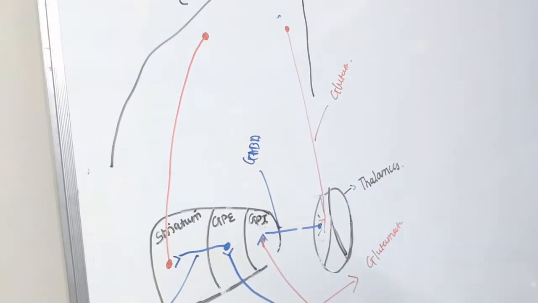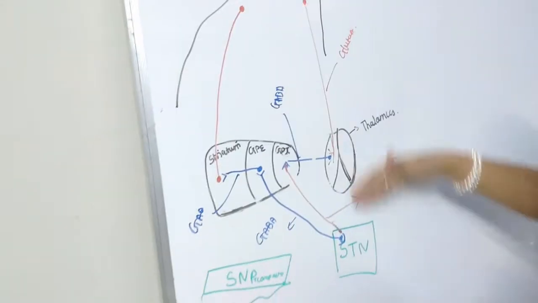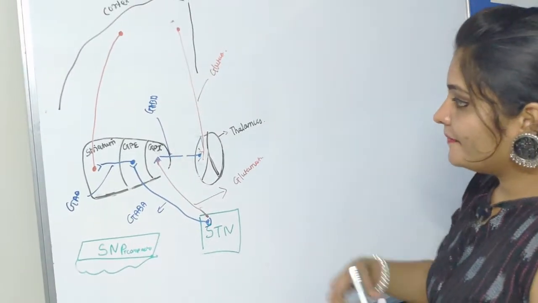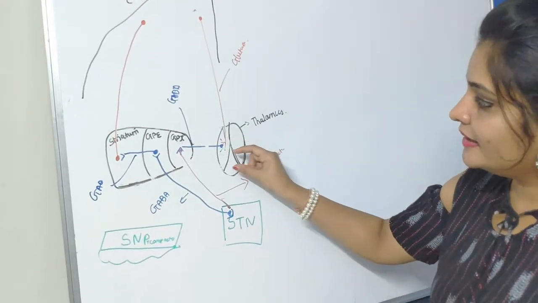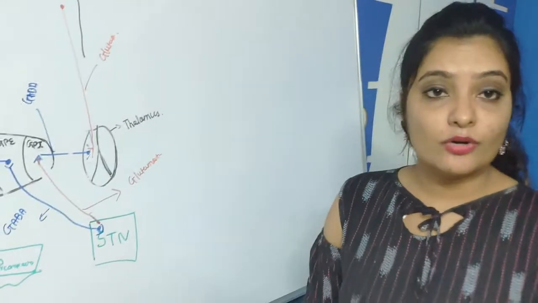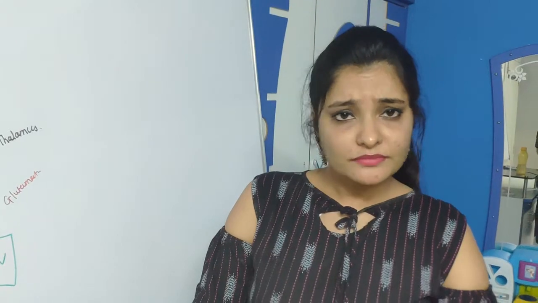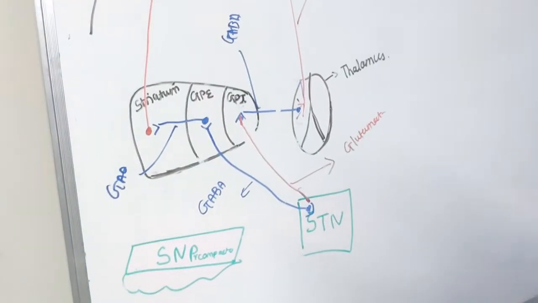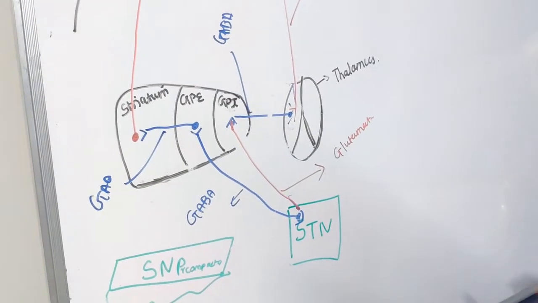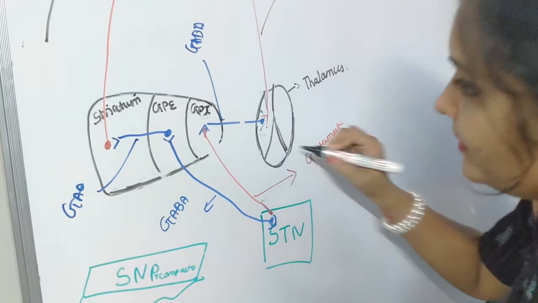You need to understand this so that you can easily understand the function of this indirect circuit. Now this fiber stimulates only a few nuclei of the thalamus, like the ventroanterior, ventrolateral and ventroposterior nucleus. So it will stimulate a few nuclei of the thalamus. Now we'll see the function of the indirect pathway.